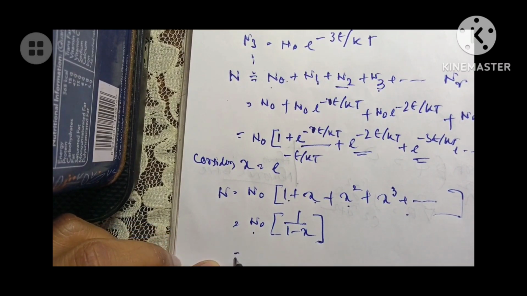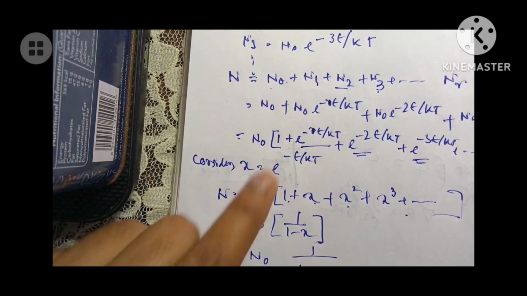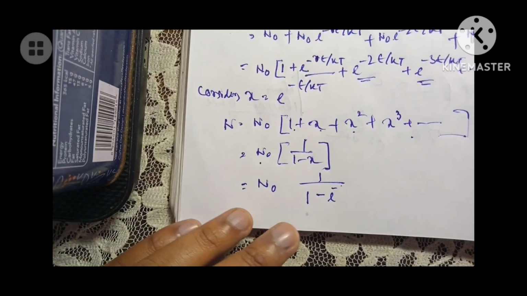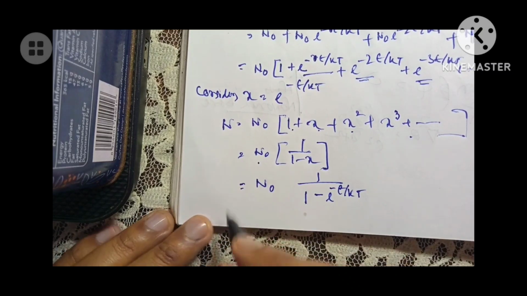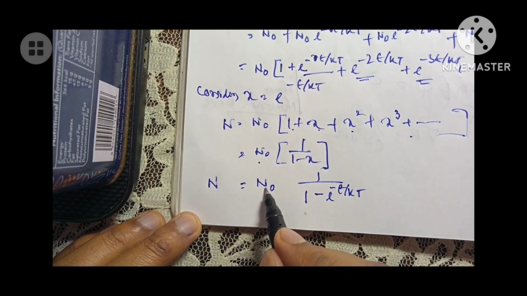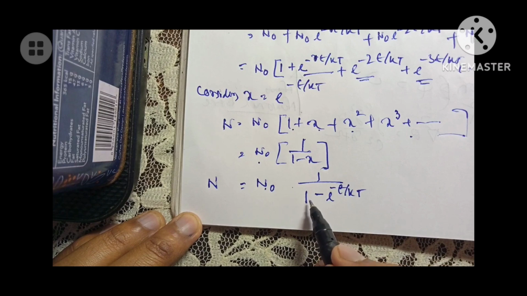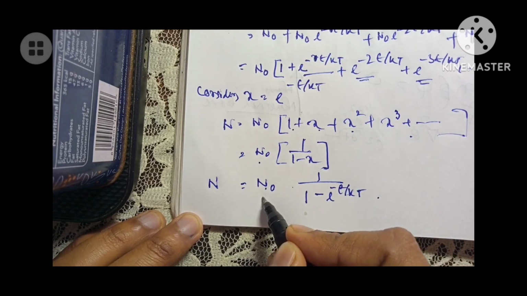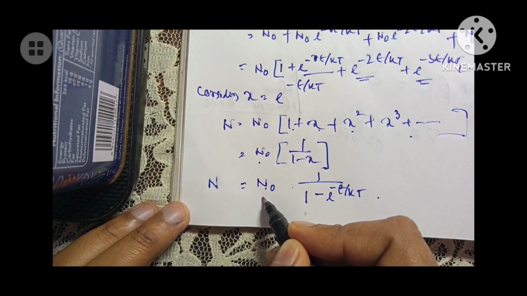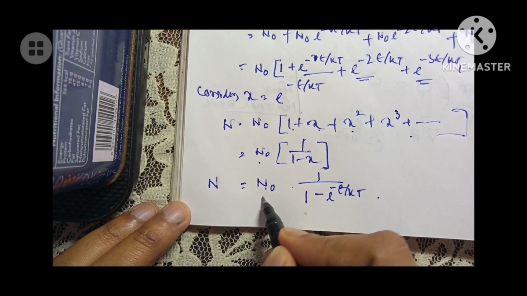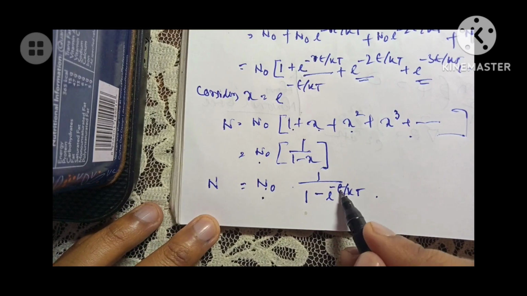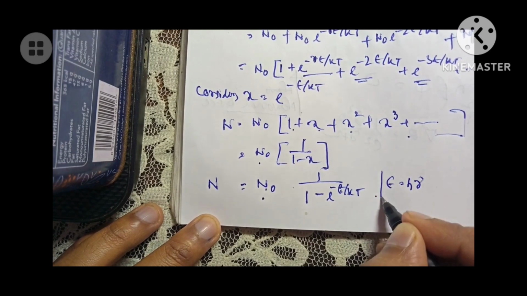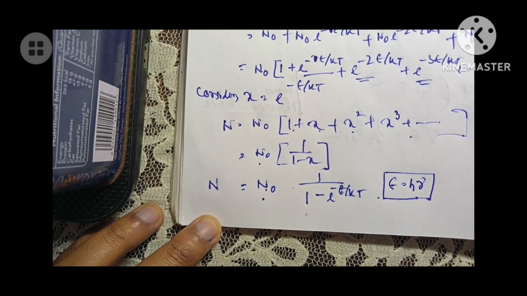And what is x? Simple. x is e to the power minus epsilon by kT. So the expression of n ultimately is n0 into 1 by 1 minus e to the power minus epsilon by kT. What is n0? n0 is the number of oscillators at ground energy. Oscillators have zero energy, right? And what is epsilon? Epsilon is the energy of oscillators. Epsilon equal to h nu.